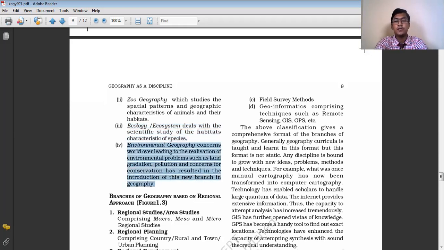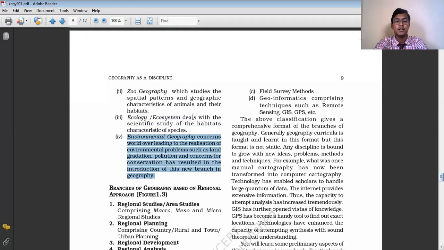And environmental geography. Environmental geography is related with environmental studies, EVS. Environmental geography mainly concerns the world over, leading to the realization of environmental problems such as land degradation and pollution, and concerns for conservation have resulted in the introduction of this new branch in geography. Environmental geography is a new branch of biogeography which came into existence in the recent period.